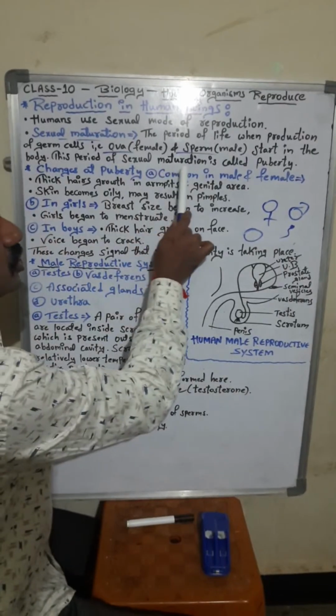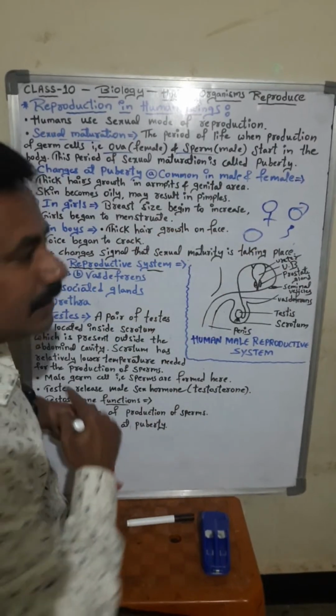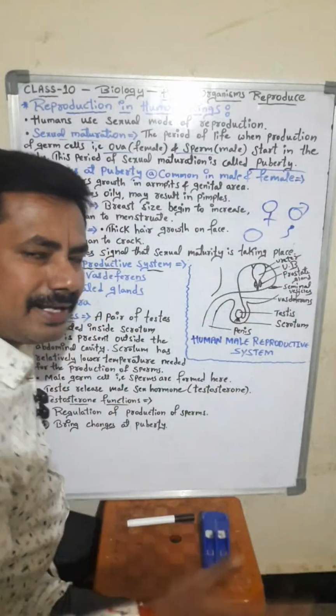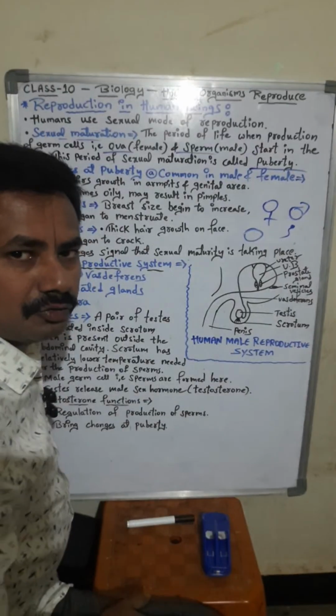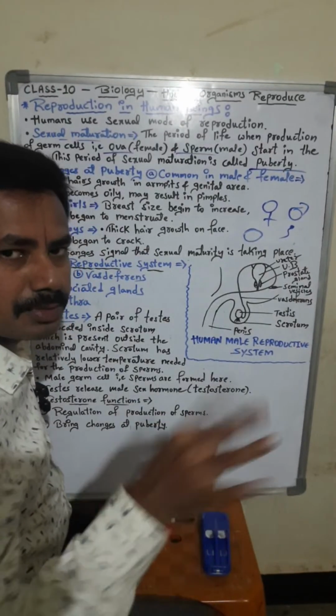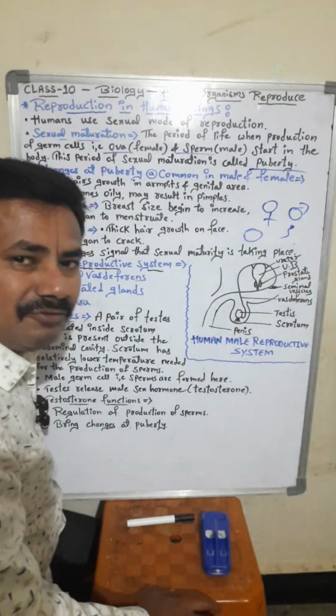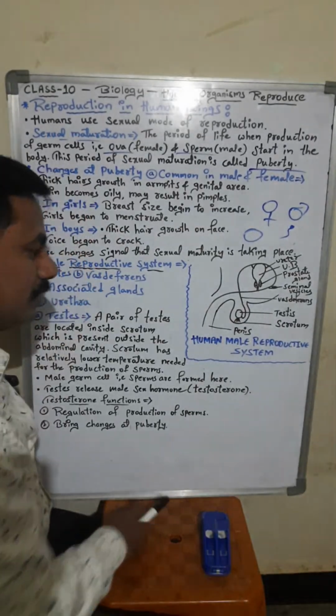This period of sexual maturation is called puberty. What do you mean by puberty? They may ask in your examination. Puberty is nothing but the development of the ova in female and sperms in male. Okay, fine. No need to explain in great detail because you already know this.